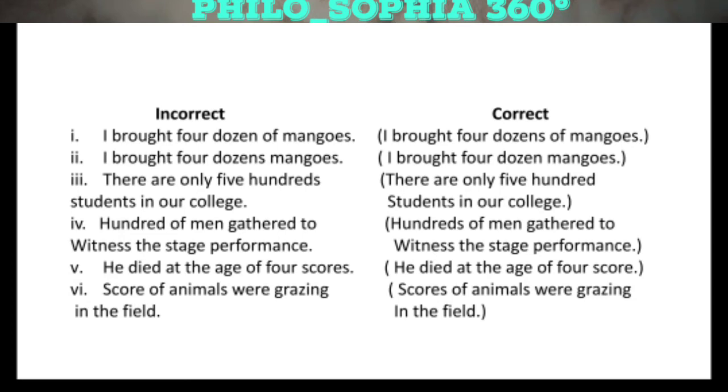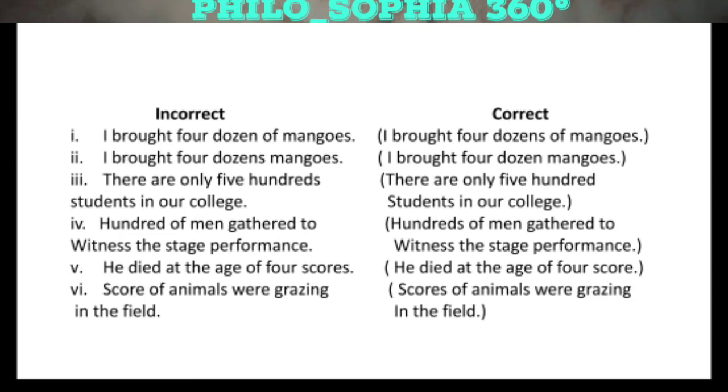In the same way, 100 of men gathered to witness the stage performance. This sentence is incorrect because of is used after 100. So as we have learned, when of is used with these words, then these words will be made plural by adding s in them. So the correct sentence will be hundreds of men gathered to witness the stage performance.